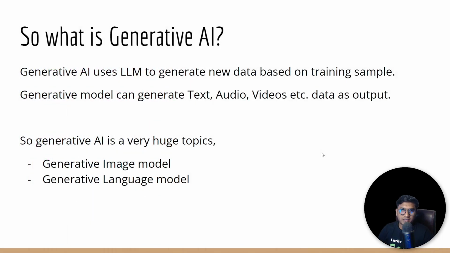So guys, what is generative AI in short? Generative AI uses LLMs to generate new data based on the training sample. And a generative model can not only generate text data, it can also generate audio data and video data. This generative AI is a very huge topic. If I am talking about generative AI, you have two kinds of generative model: one is the generative image model, and another is the generative language model. Whenever I'm talking about a generative language model, ChatGPT is the example. And for an image generation model, you have DALL-E 2 from OpenAI. So this is a generative image model.